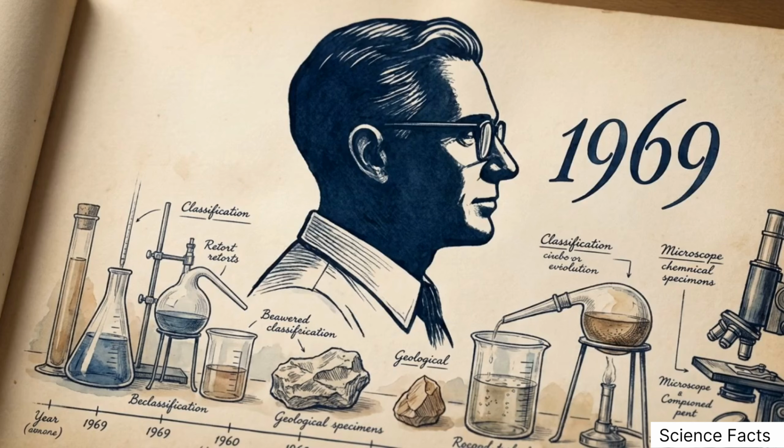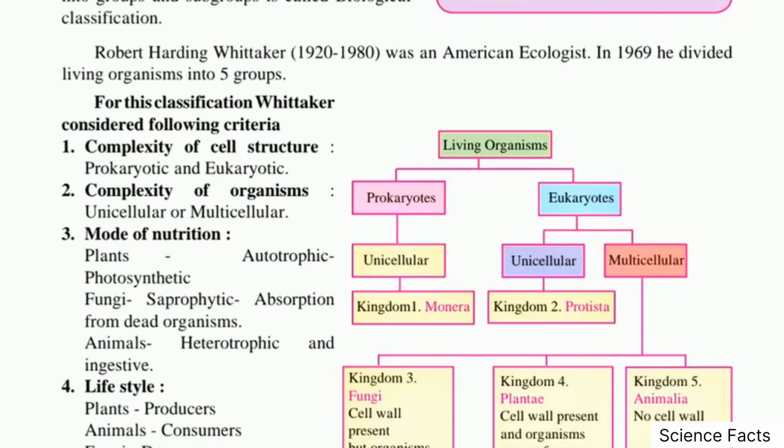The primary map for the system was established by American ecologist Robert Harding Whittaker. In 1969, he divided all living things into 5 distinct kingdoms. This flowchart illustrates his classification. Living organisms split into 2 branches based on cellular complexity: prokaryotes and eukaryotes.